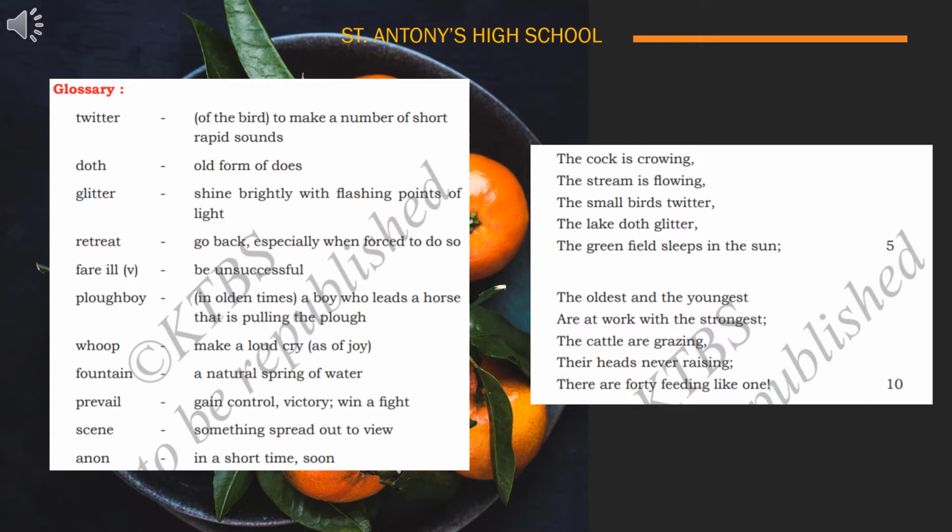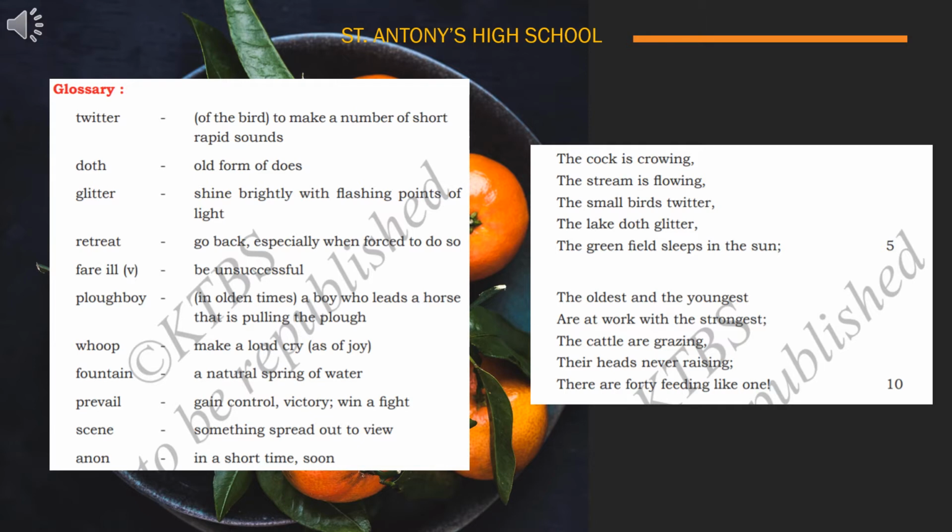So the poem is about March. The poem March is written by William Wordsworth. What is the poet's name? William Wordsworth. He is the poet of the poem. He is a famous romantic poet.